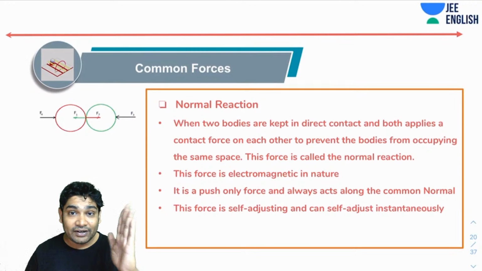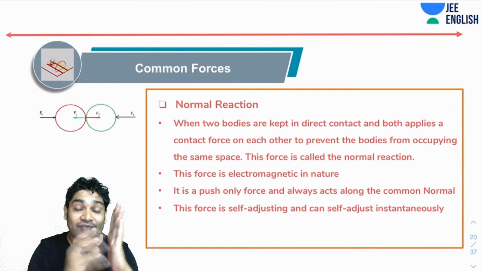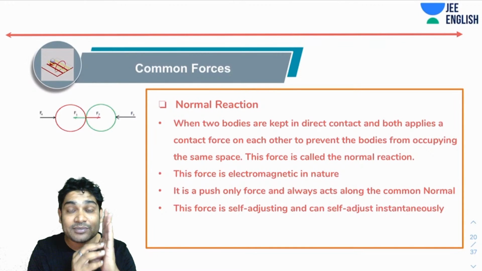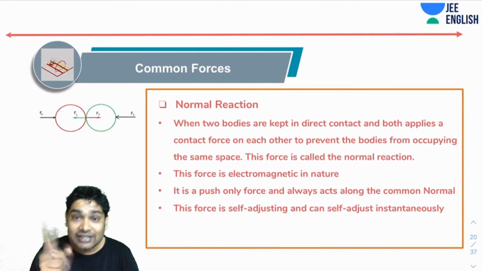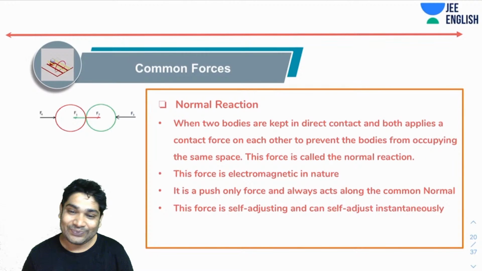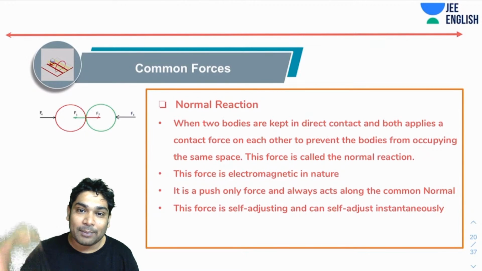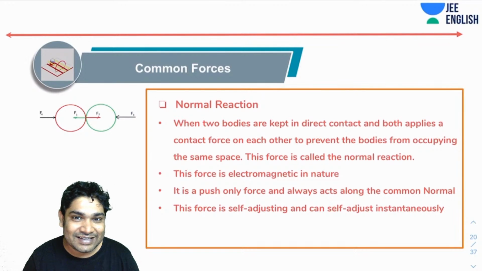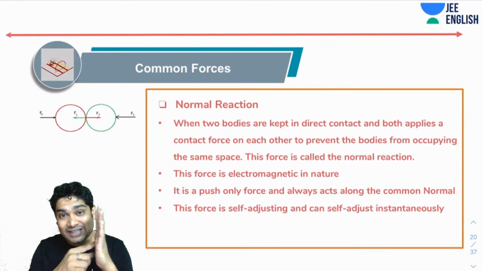However, things become different when I try to pass this through a solid. Now I have a problem. These guys have a very strong force of attraction amongst themselves, so they do not want to get separated. Yes, a knife can do that, of course, with a large enough force. If any force is large enough, then I will be able to go through a solid also. For a large enough force, you can go through a wall also. Superman can punch through a wall also. But that is not something that we are talking about. We are talking about whether this will allow it to pass easily or not.